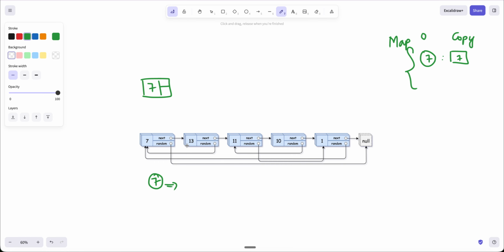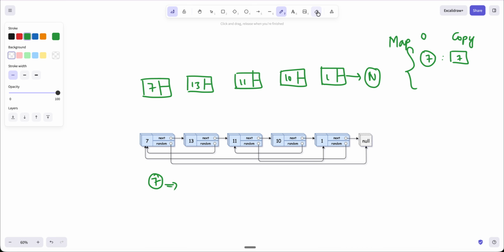I will then create the 13 node, then I will move to 11. I'll create a node here, and then for 10 I will create a node here, and then for 1 I'll create a node, and then null.